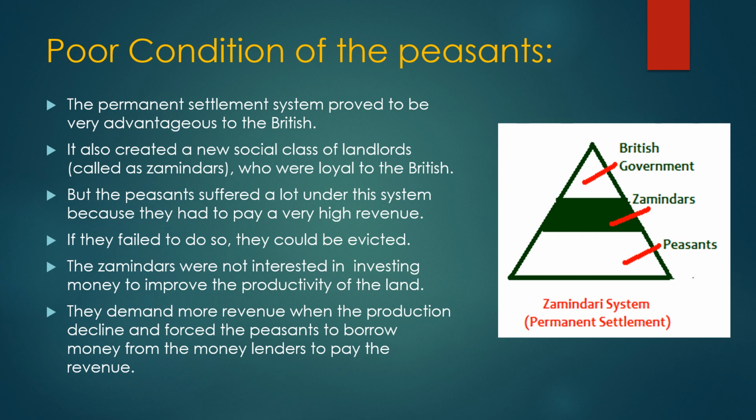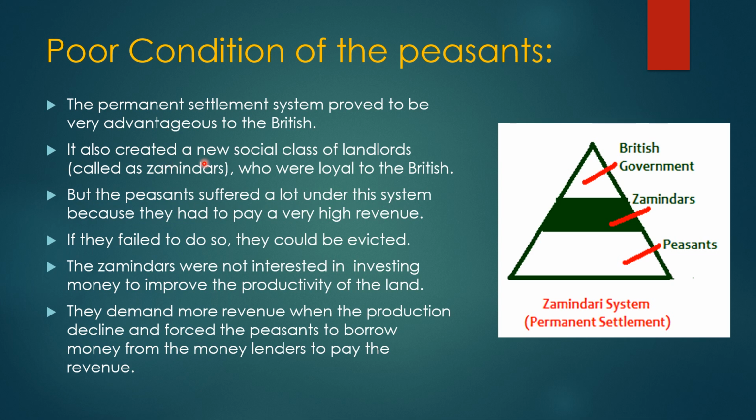Poor condition of the peasants. Here we will learn about how peasants were exploited by both the British government as well as by the zamindars. The permanent settlement system proved to be very advantageous to the British, but poor for the peasants and farmers.